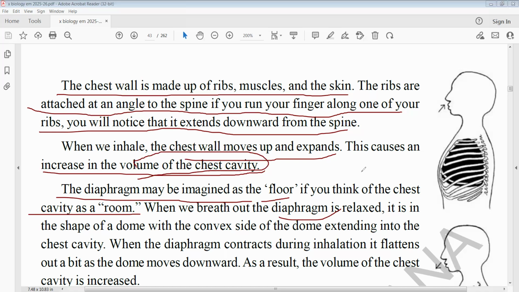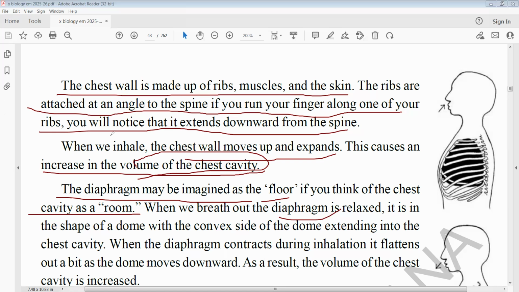While expelling air outside, the diaphragm comes down and forms a convex shape. When the diaphragm contracts during inhalation, it flattens out a bit as the dome moves downward. As a result, the volume of the chest cavity is increased.